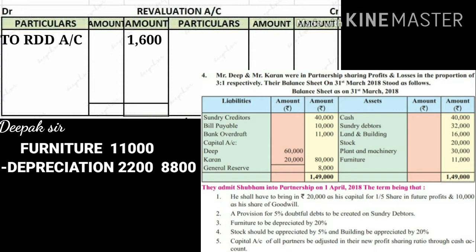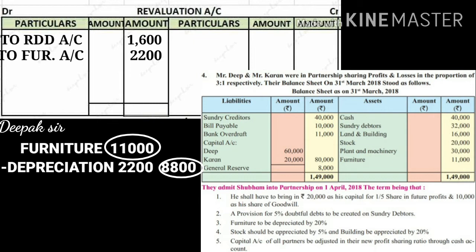Now here also if you will see, the previous furniture value was 11,000, now it is 8,800. So there is a decrease in the value of assets. So whenever asset value decreases, it is a loss, and this loss of 2,200 will be recorded on the debit side of the revaluation account, and there we have to write down To Furniture account. There is no need of writing depreciation.